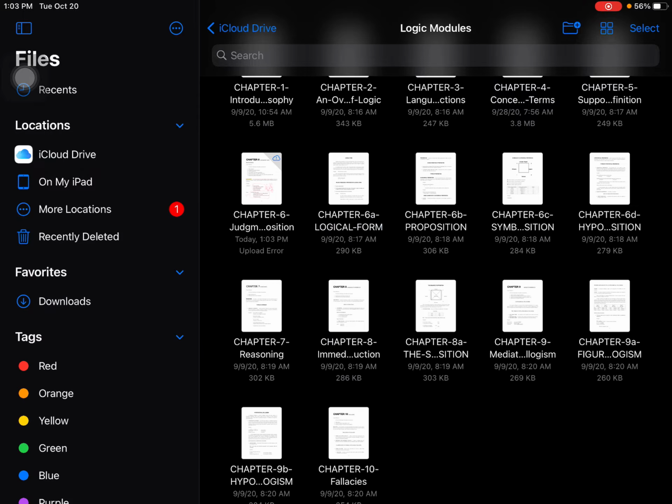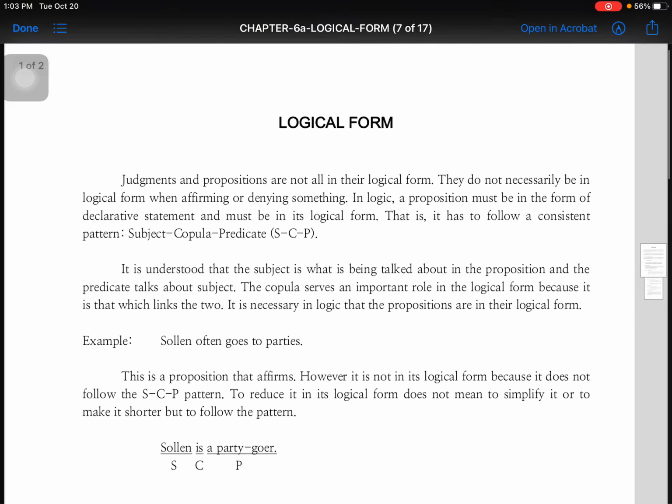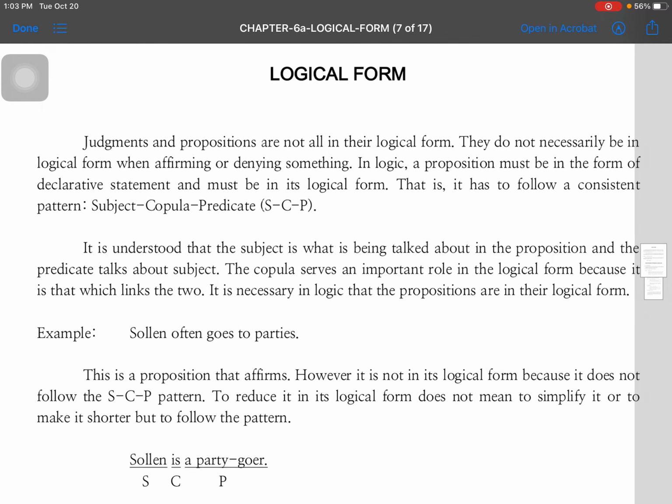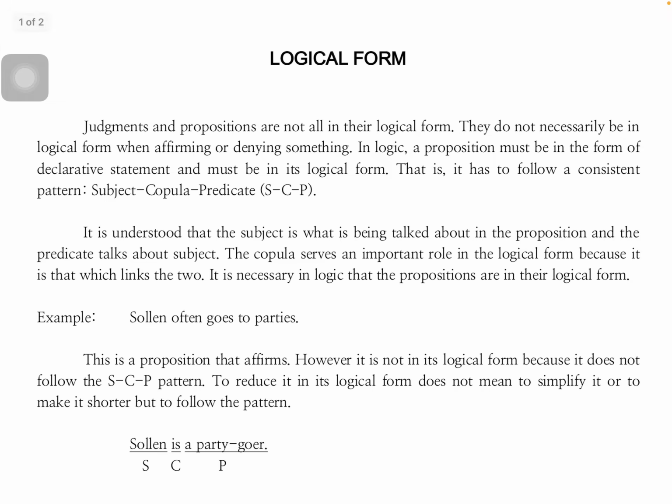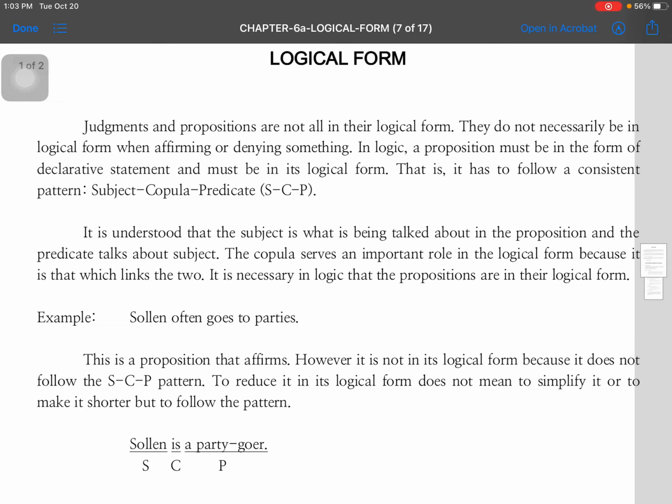Okay? Bakit? Ba't ayaw mapindot? Okay, yan na. The logical form. Always remember, class, that not because you have a proposition, then it is already in its logical form. Judgments and propositions are not all in their logical form. So they do not necessarily be in logical form when you affirm or when you deny something. It does not necessarily mean that you follow the logical form. So in logic, a proposition must be in the form of declarative statement and must be in its logical form.